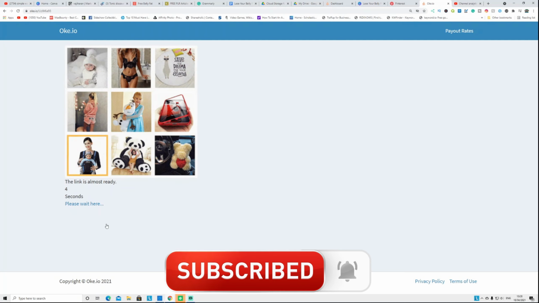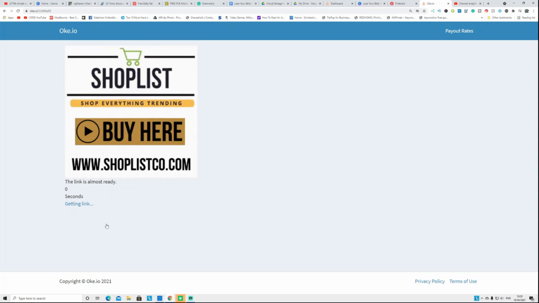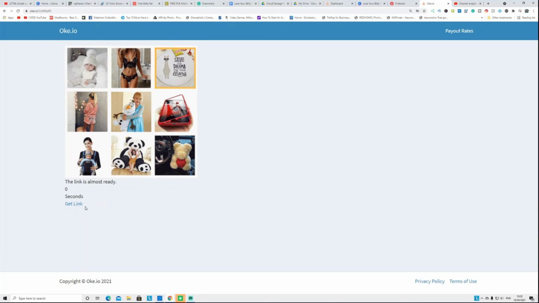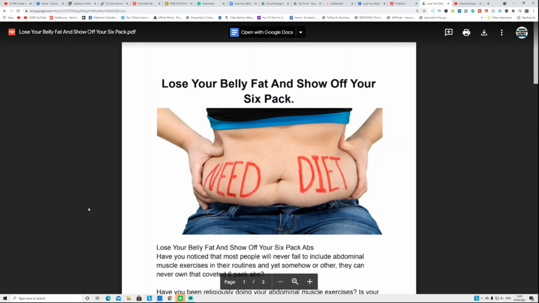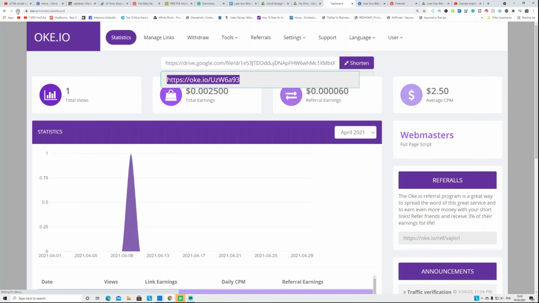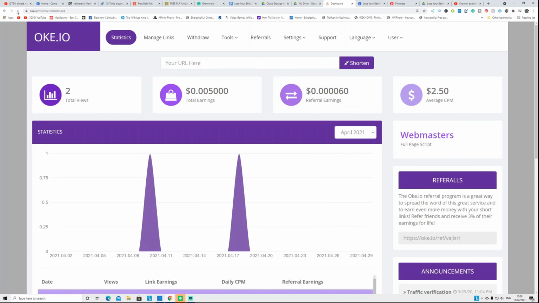You can see you have to wait around 5 to 6 seconds for that. After that it will redirect automatically, or sometimes not automatically, you have to click the link and it will redirect to this article. For those couple of seconds, this website is going to pay you money. You can see 2 views automatically because I clicked it, but if people start to click it, you can earn that money. You can withdraw that using PayPal.